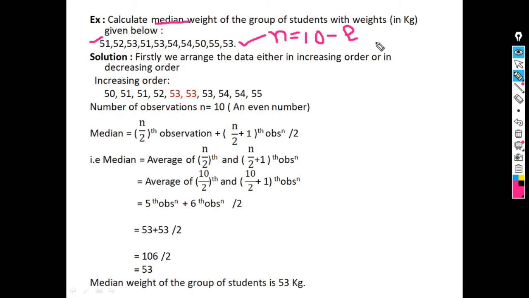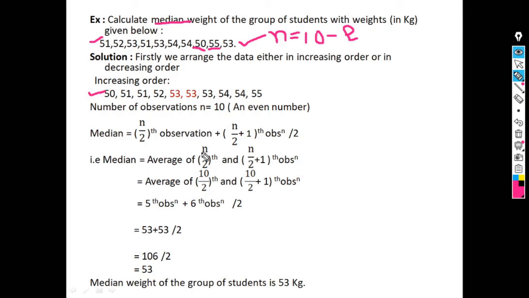So our first step is we have to arrange the data in increasing order. Increasing order means from the smallest observation to the largest observation. So the smallest observation is 50 and the largest observation is 55. We arranged the data in increasing order. So here n is 10, which is an even number. If n is even, the formula for median is the value of n by 2th observation plus n by 2 plus 1th observation, divided by 2. Means median is the average of the n by 2th observation and the n by 2 plus 1th observation.